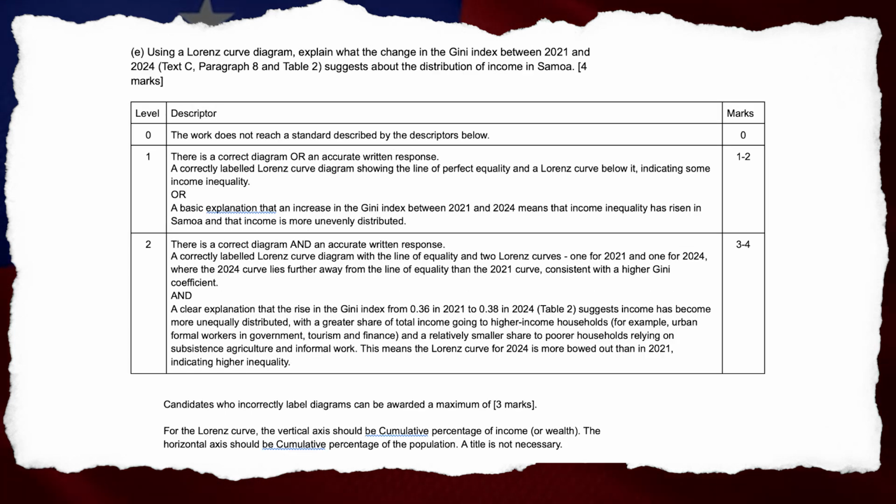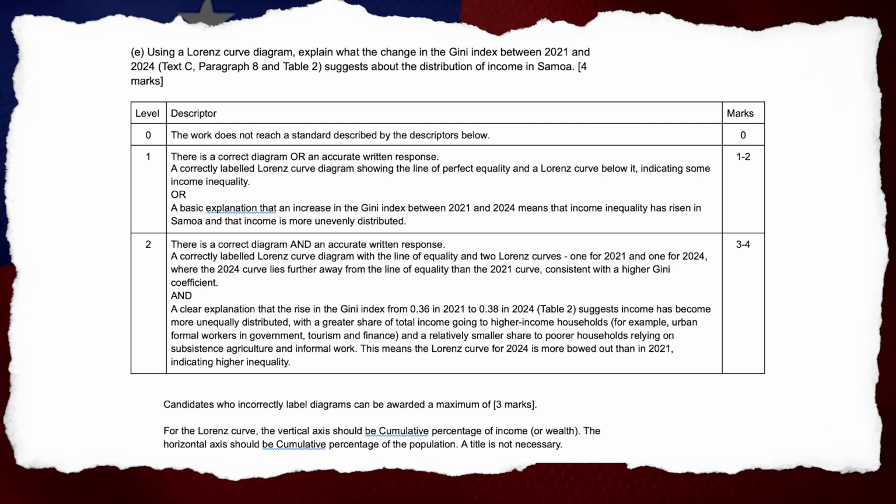E. Using a Lorenz curve diagram, explain what the change in the Gini index between 2021 and 2024, Text C, Paragraph 8, and Table 2, suggests about the distribution of income in Samoa. 4 marks. A correctly labeled Lorenz curve diagram showing the line of perfect equality and a Lorenz curve below it indicating some income inequality. Or a basic explanation that an increase in the Gini index between 2021 and 2024 means that income inequality has risen in Samoa, and that income is more unevenly distributed.